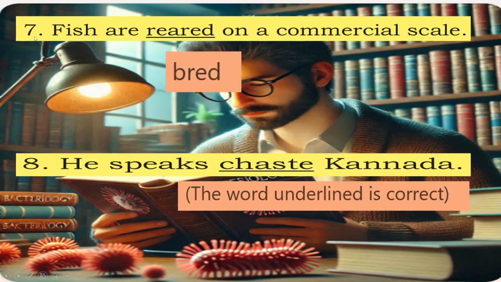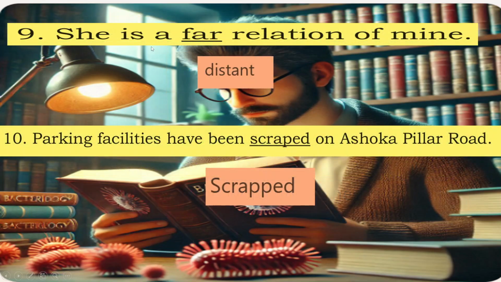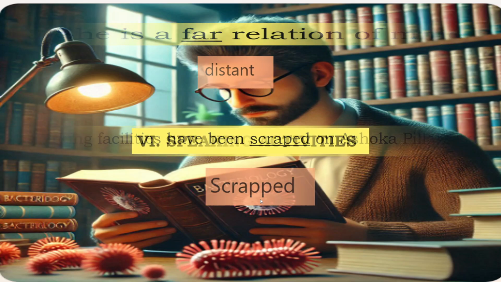Okay. After that, seventh one, fish are reared on the commercial scale. Bred. Breed, bred it is. Eighth one, he speaks chaste Kannada. The word underlined is correct. Ninth one, she is a far relation of mine. Distant relation is the appropriate word. Tenth one, parking facilities have been scraped on Ashoka Pillar Road. Scrapped. Only one more P is required here.